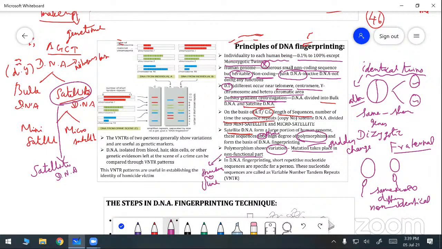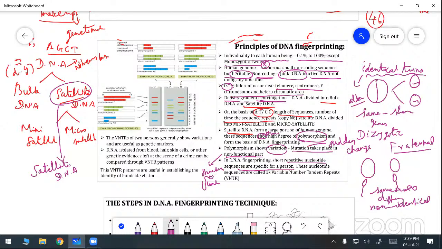Do you understand? In DNA fingerprinting, short repetitive nucleotide sequences are specific for a person. I already told you, the nucleotides are the same for all human beings. In some areas, that is 0.1% only, the nucleotide variation occurs from one person to another person.